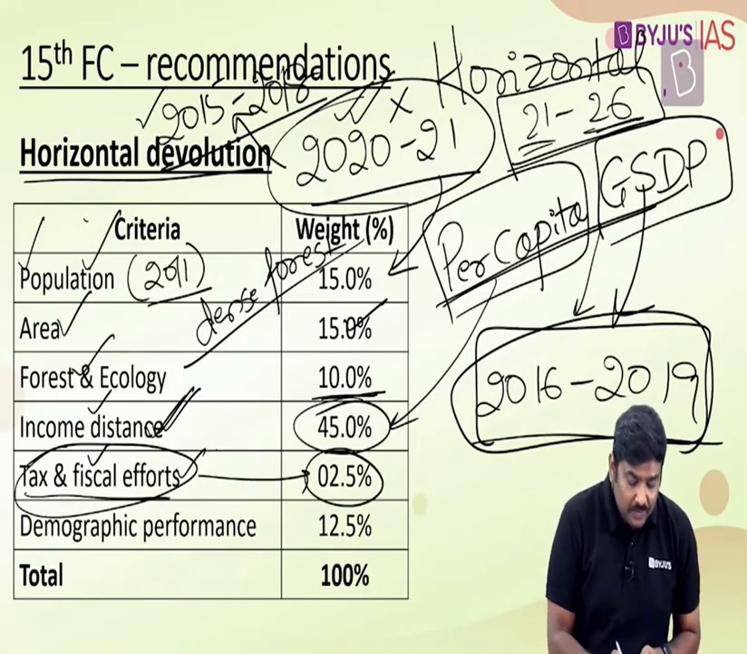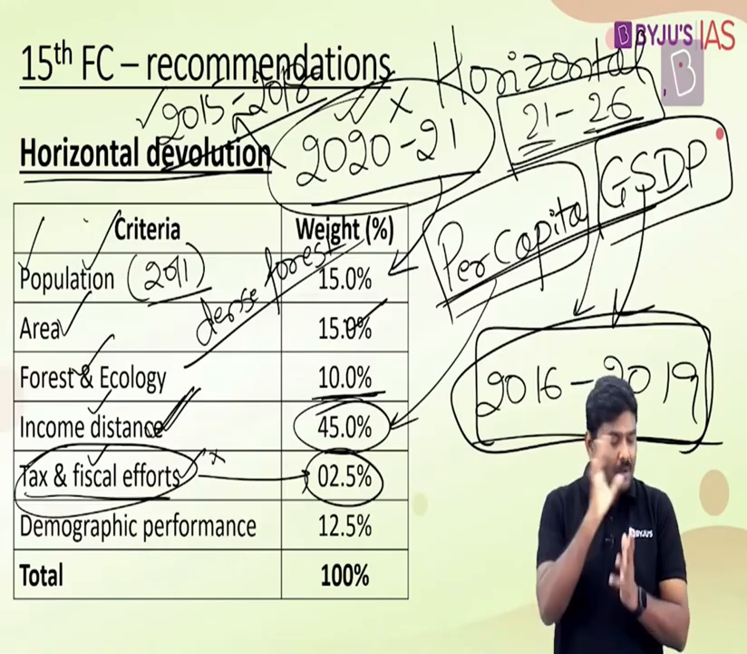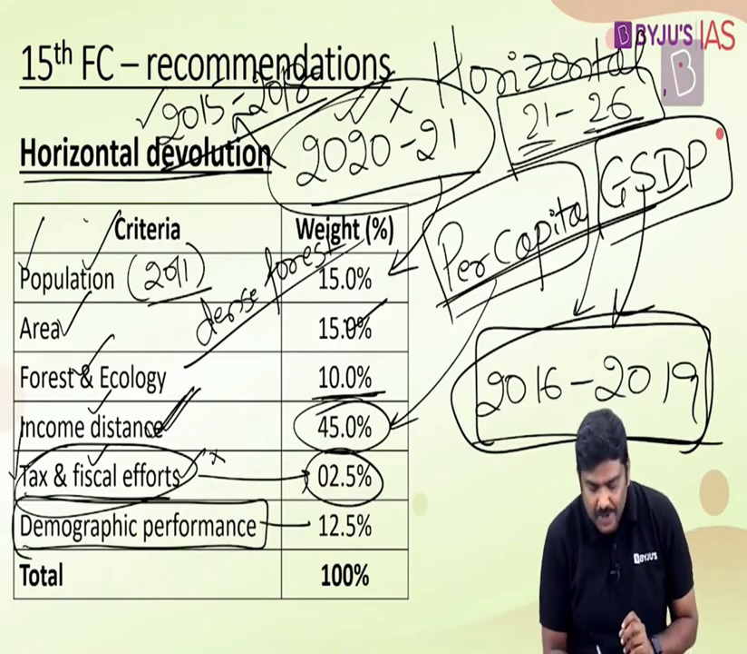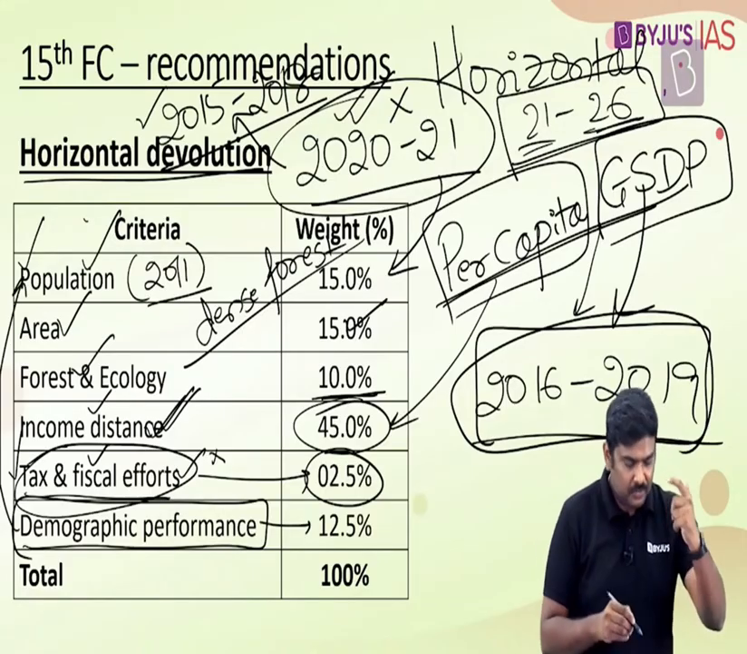And please understand this, in the earlier finance commissions, this particular tax and fiscal efforts was not given any weightage, whereas in the 11th and 12th finance commissions, definitely yes, the weightage was given to tax and fiscal efforts. With respect to demographic performance, it has been provided with the weightage of 12.5%. Please make a note of this for a simple reason. I'll connect the first as well as the last parameter.